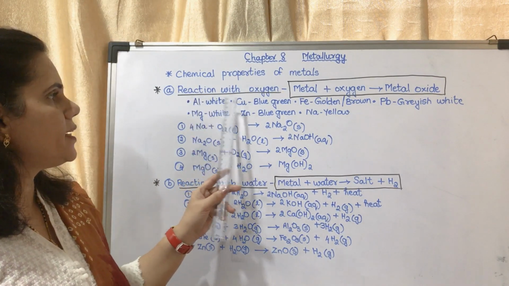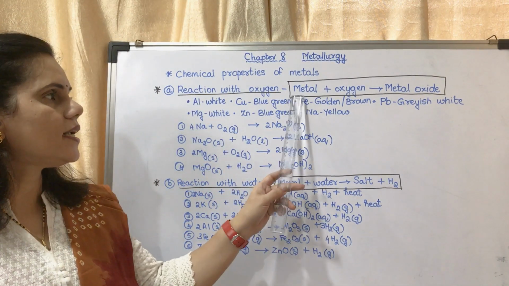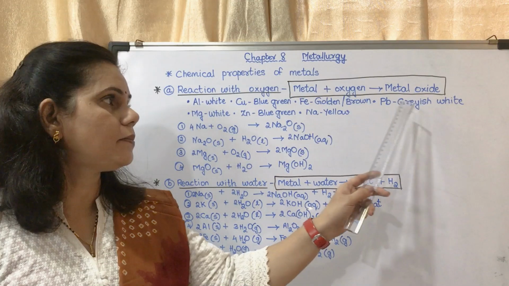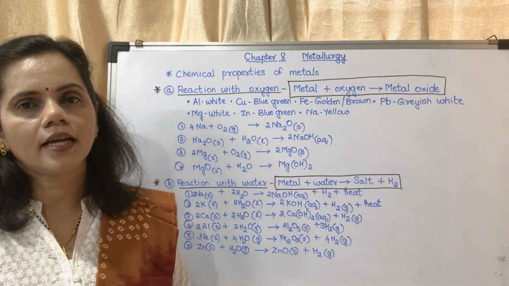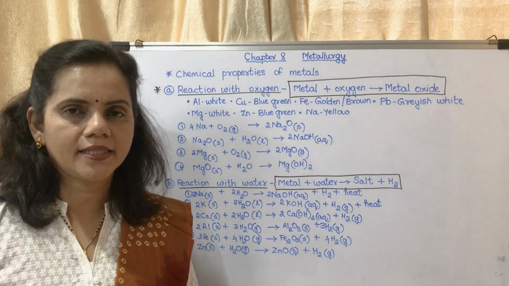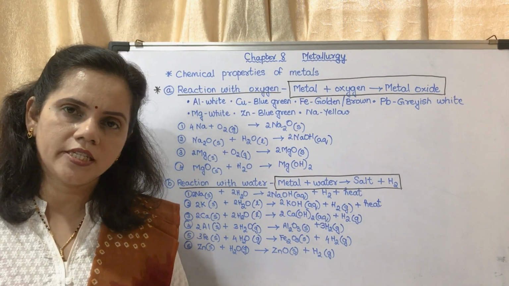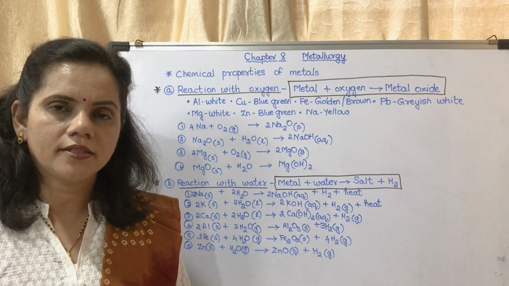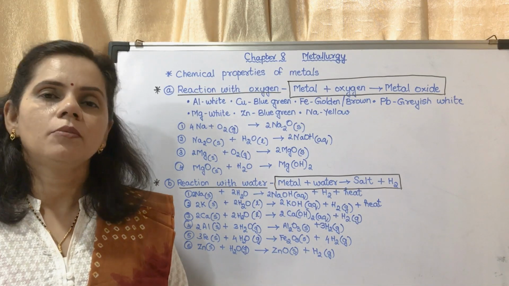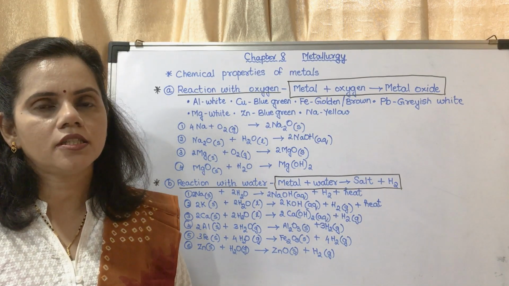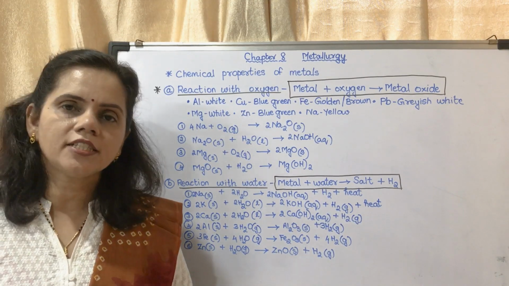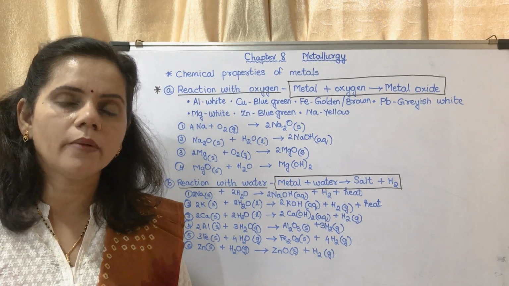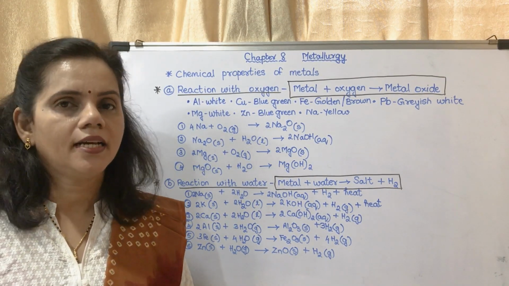Now, the first property is reaction with oxygen. A metal reacts with oxygen to form a metal oxide. So, you may learn this statement first: metal reacts with oxygen to form metal oxide. Sodium reacts with oxygen to form sodium oxide. Magnesium reacts with oxygen to form magnesium oxide. Potassium reacts with oxygen to form potassium oxide. Lead reacts with oxygen to form lead oxide. Calcium reacts with oxygen to form calcium oxide. That is the basic reaction.